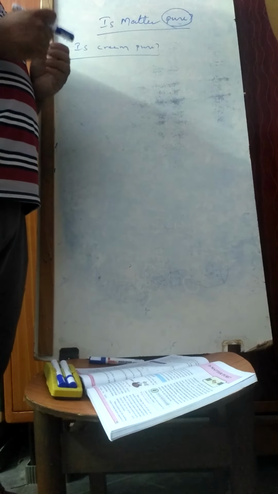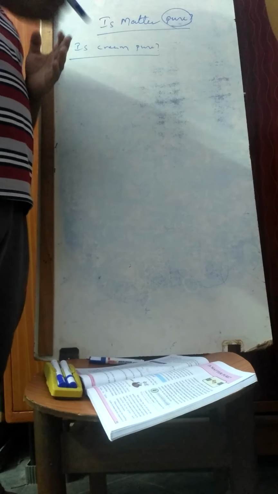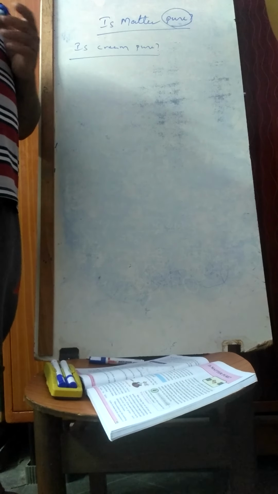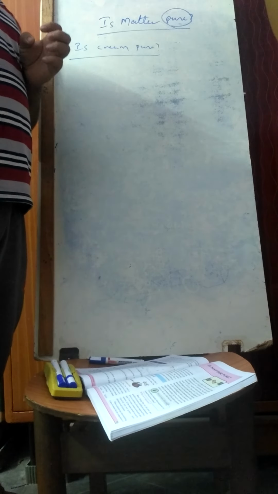In that process, what happens? Some of the items will get separated, some may not, but most of the things will get separated. If a thing consists of different things inside it, like this type of cream, I can't say it is pure. If it is not pure, what is it? I can say that it is a mixture.